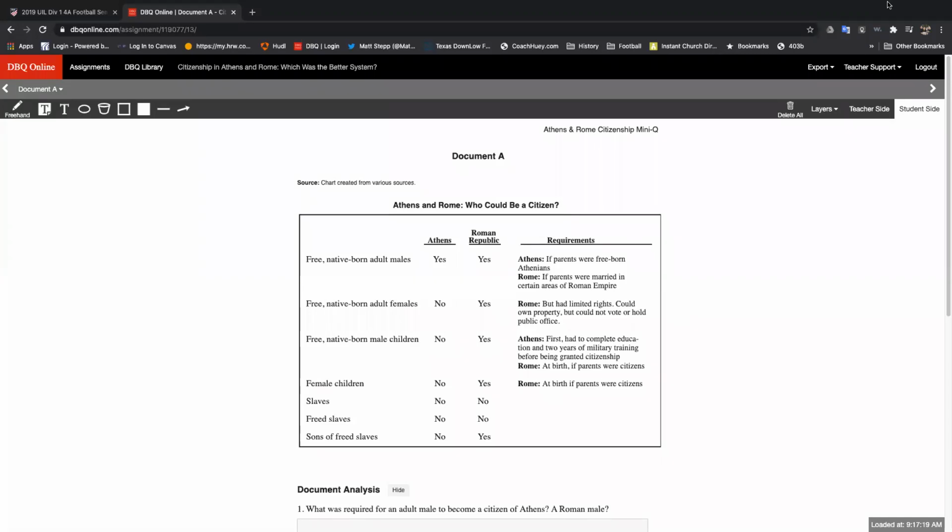There are a couple things I want you to know about how to view a document and what's important about a document, so that you can find your answers too. I'm going to guide you through the first one. So we look at document A, and it looks something like this. It's on the board. The first thing we need to check is the source right here, okay? The source says a chart created from various sources.